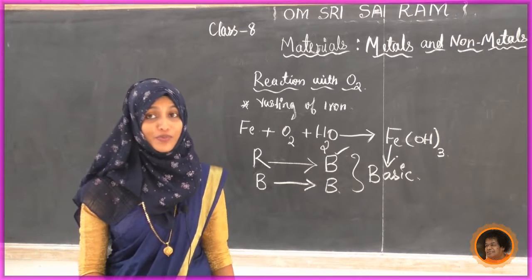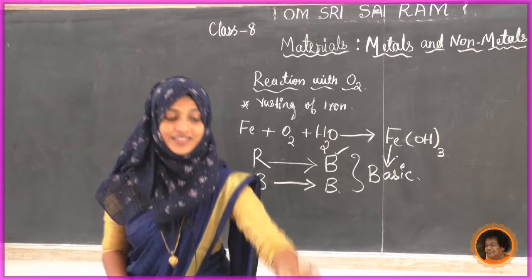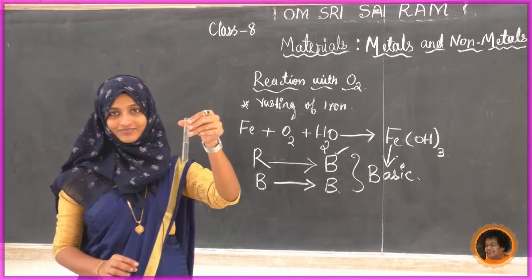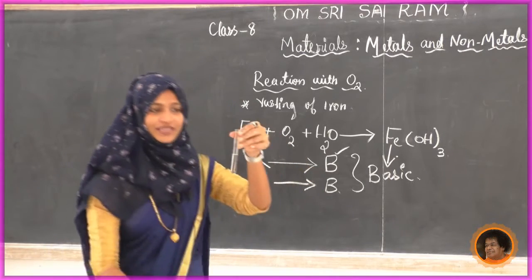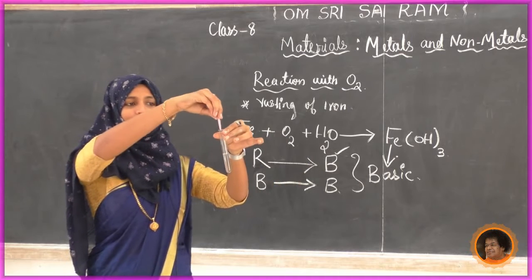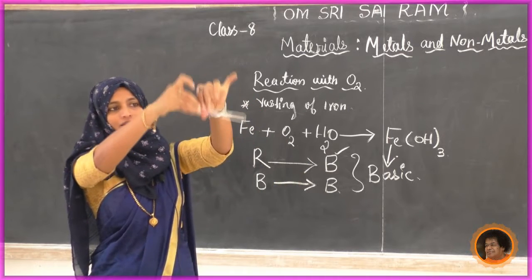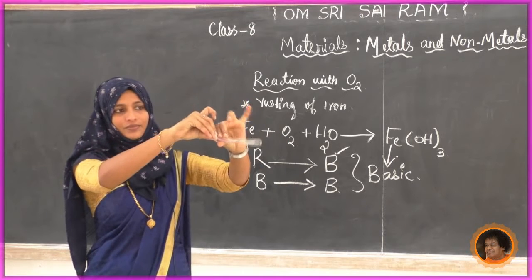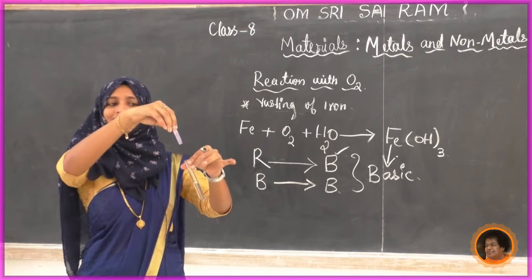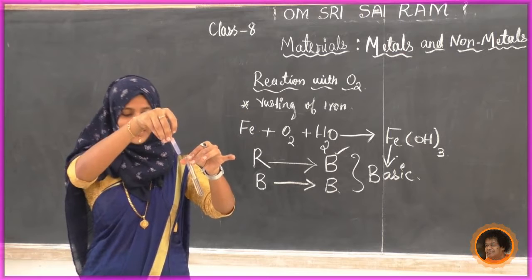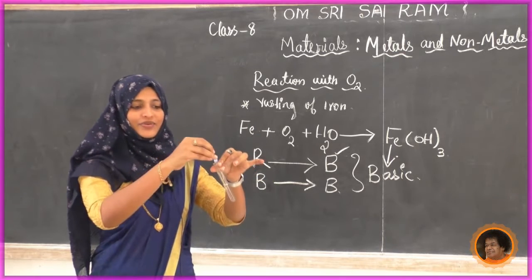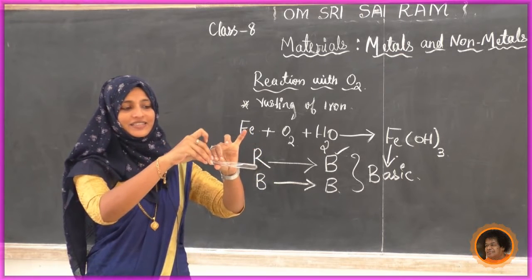To confirm, I have one more, see here, this is sodium hydroxide. To confirm this, I will check with red litmus here. What happens? It turns blue. Now the blue litmus, we'll check in this.